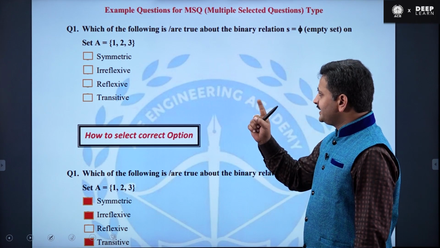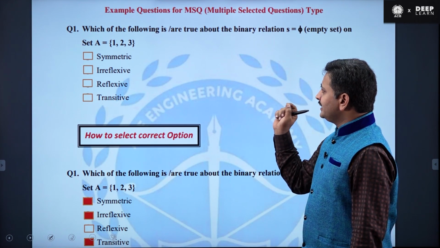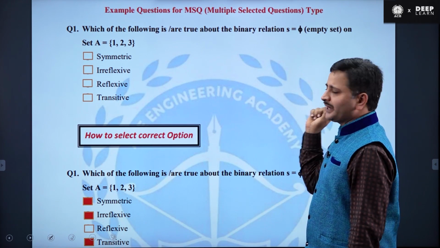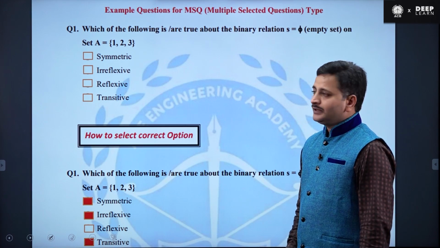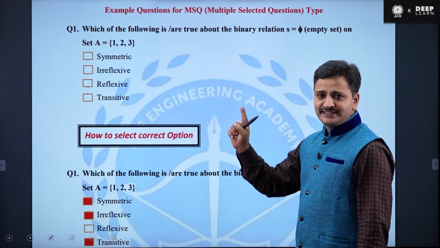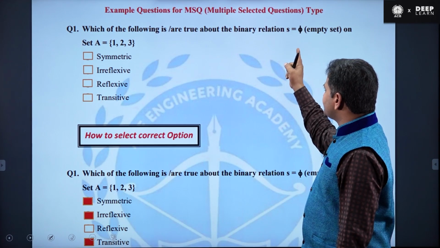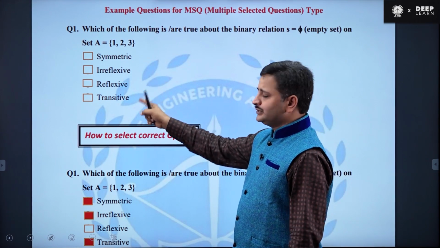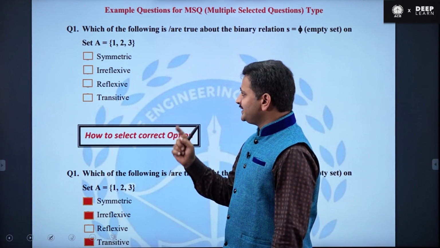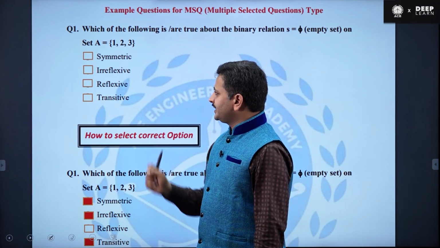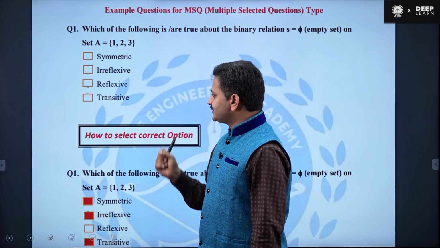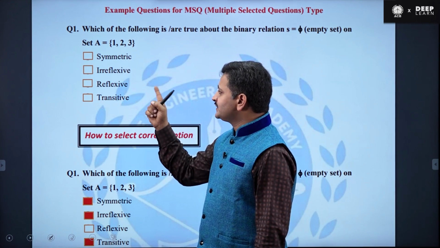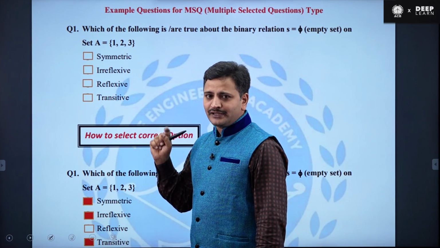Could you please read this question? Which of the following is or are true about the binary relation S equals phi on a set A equal to {1, 2, 3}? That means there is one set A which contains 3 elements and the defined binary relation S is equal to phi. Now with respect to that binary relation, which of the following are true? Let me see the options now. They provided symmetric, irreflexive, reflexive, transitive, right? That means the student must have a complete idea about all these 4 types of relations. Then only they can answer this question.